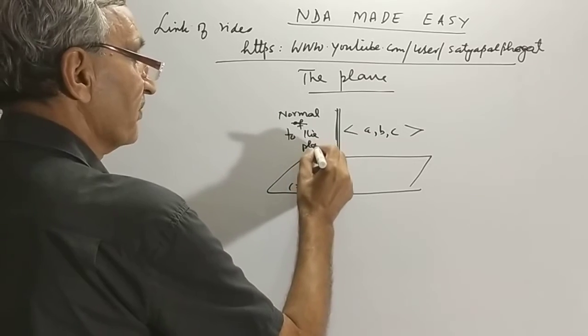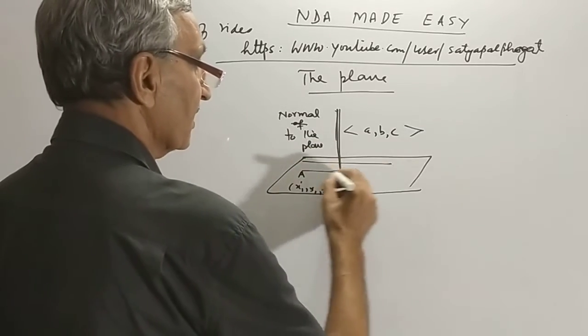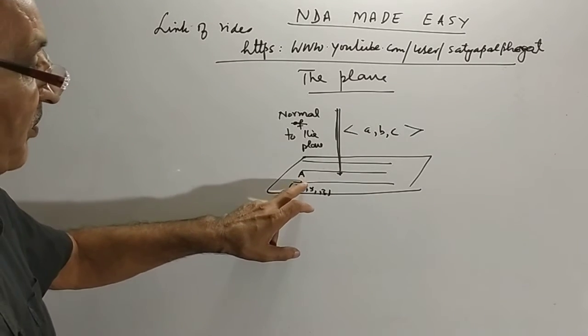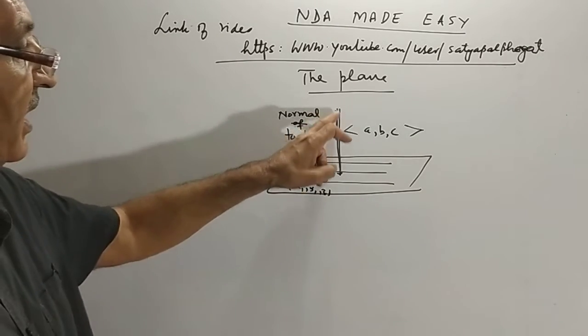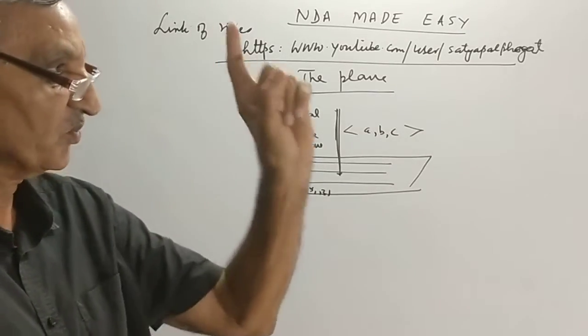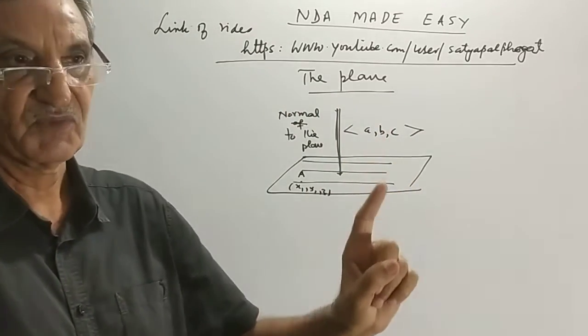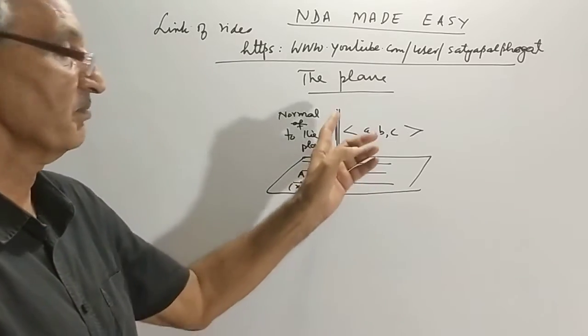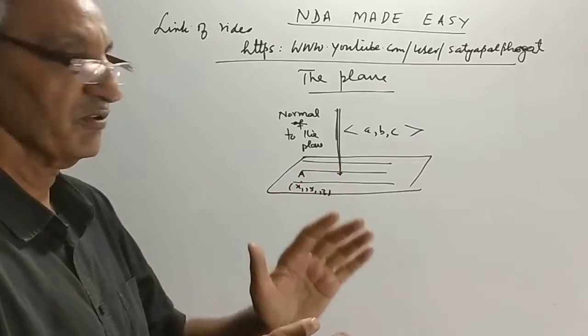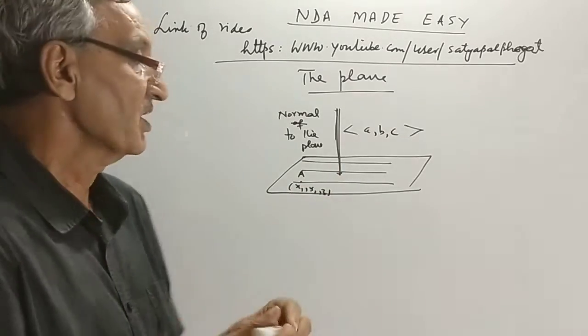A line which is perpendicular. I want to find the equation of the plane which is passing through the point A. Point A is given, and this is uniquely determined. There is only one unique plane which passes through a point and is perpendicular to a line. So I am looking for this equation today.